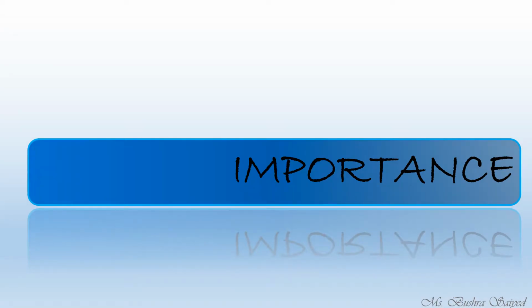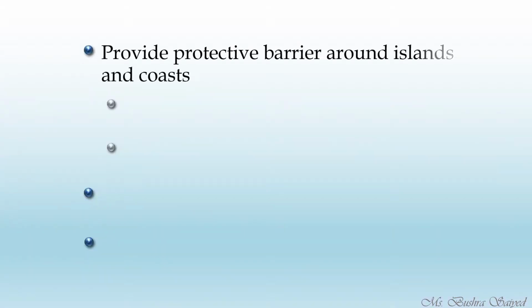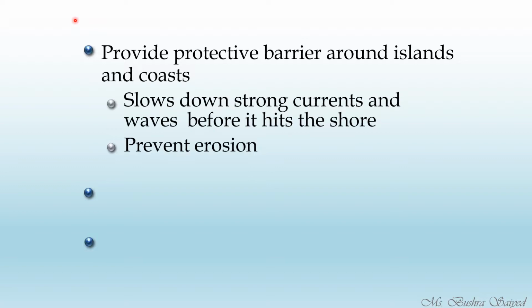The next one is the importance of corals. What is the importance? It provides a protective barrier around islands and coasts. Okay, there is a protective barrier between the main sea or the island and the coast. Because of this, it will slow down the strong currents that will hit the shore.